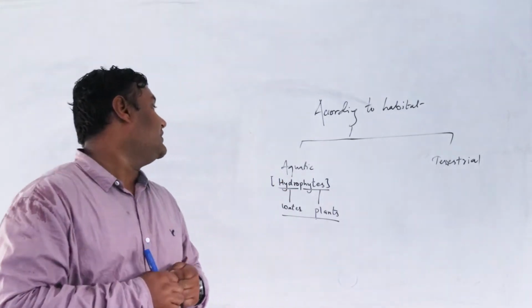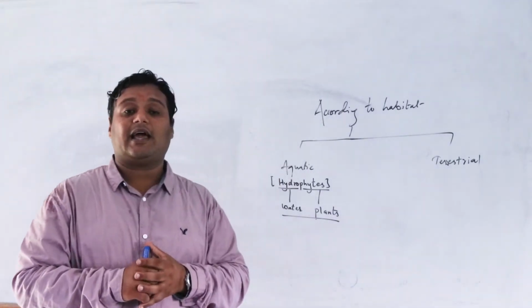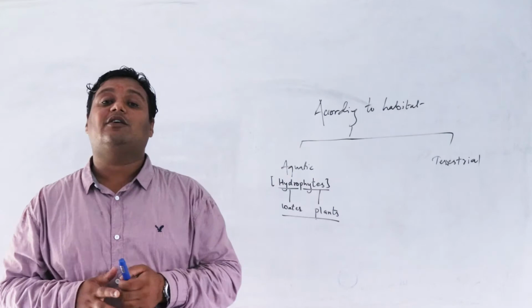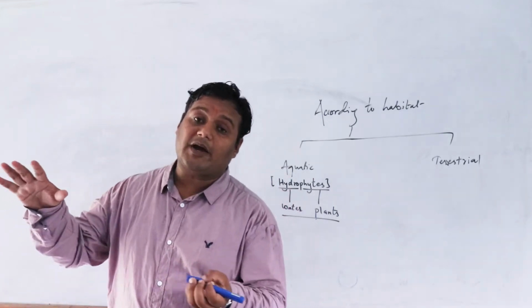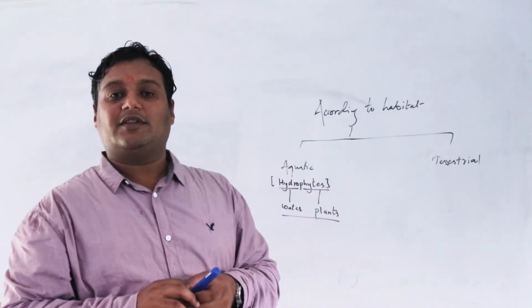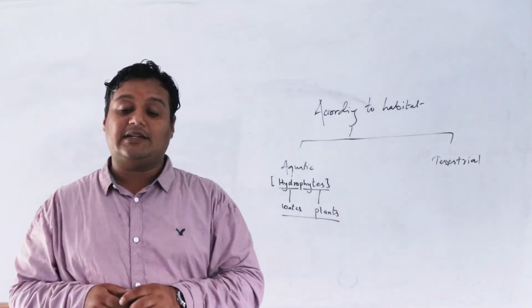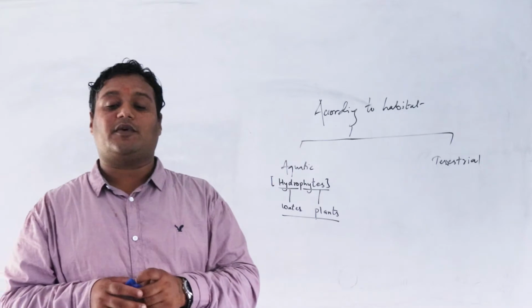The next characteristic is they have a very spongy body. That spongy body makes them light in order to float in the water, in order to move according to the water waves. The examples of aquatic plants are lotus, hydrilla, water lily. In our book you can read for more.